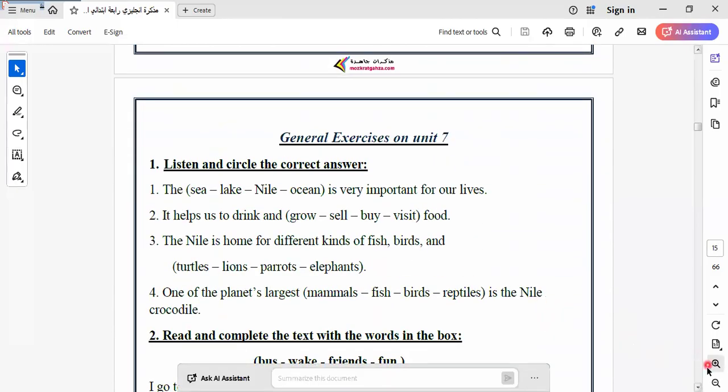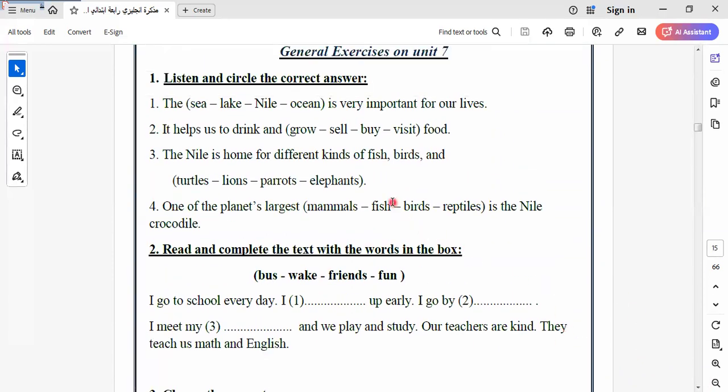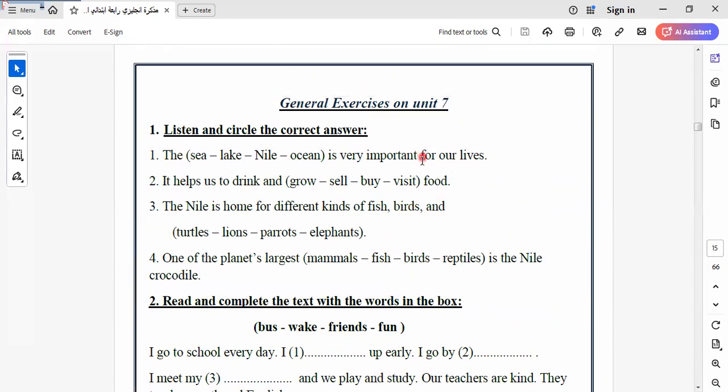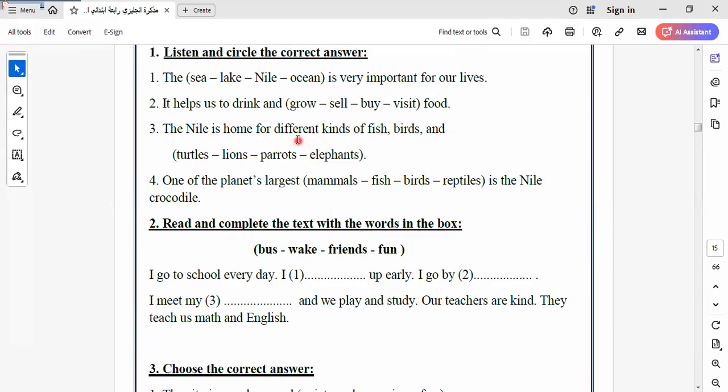Let's answer the general exercises related to this part. I will leave this one because it's about listening, but I will try to answer it as we understand. Space is very important for our lives. Without the Nile, our clever people could not drink and grow food. Okay, grow here means to cultivate. Cultivate food, not sell, not buy, not visit.